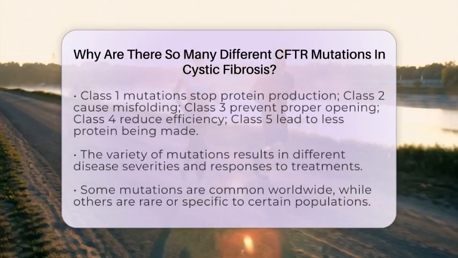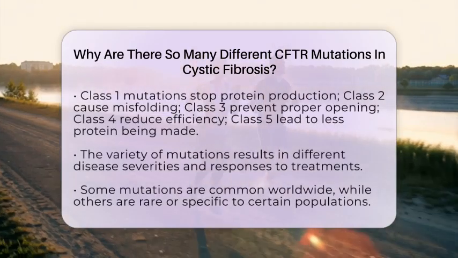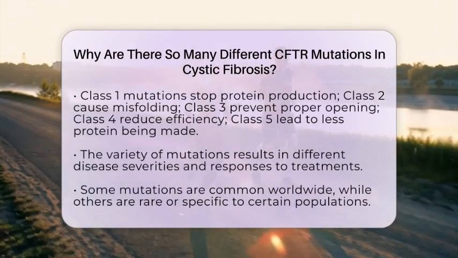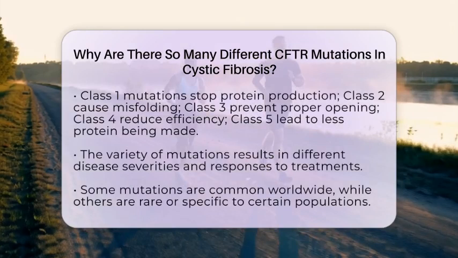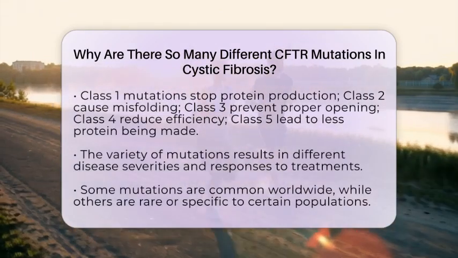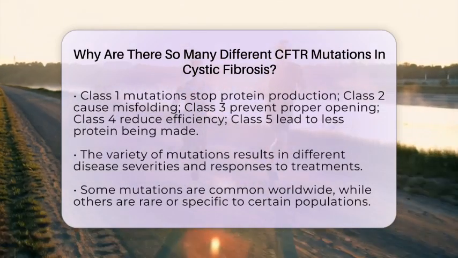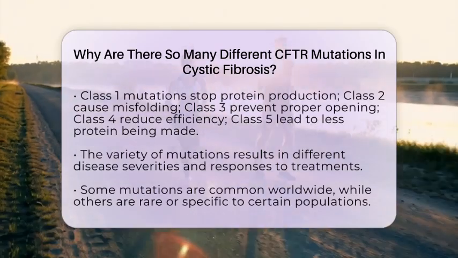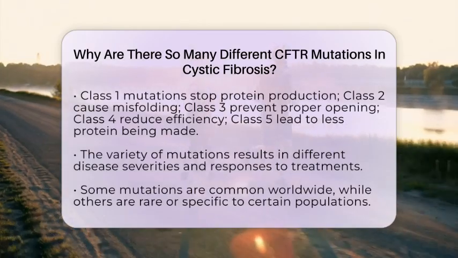The third group, Class 3, includes mutations where the protein gets to the surface but doesn't open properly, so chloride can't pass through. The fourth group, Class 4, involves mutations that make the channel less efficient at transporting chloride even when it's open. The last group, Class 5, results in less protein being made overall.